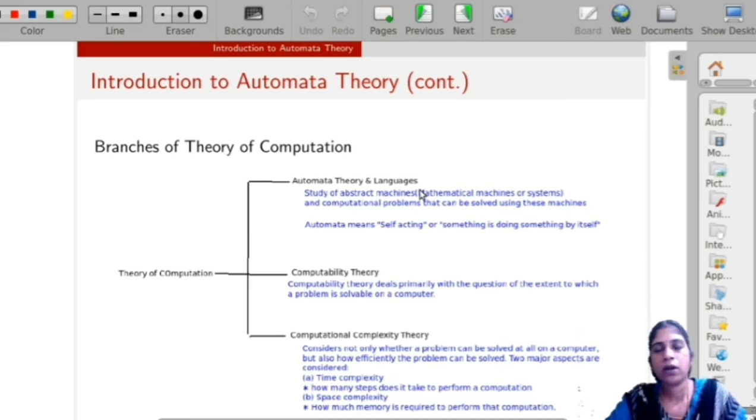For example, here we build a mathematical machine for a particular problem. Consider a physical example. You know what is an elevator. Suppose we have a 10-story building and a person on the first floor wants to go to the fifth floor, and from the fifth floor another person enters the elevator and wants to go to the second floor. Like that the movement of the elevator is varying. So we can build a mathematical model for this elevator.